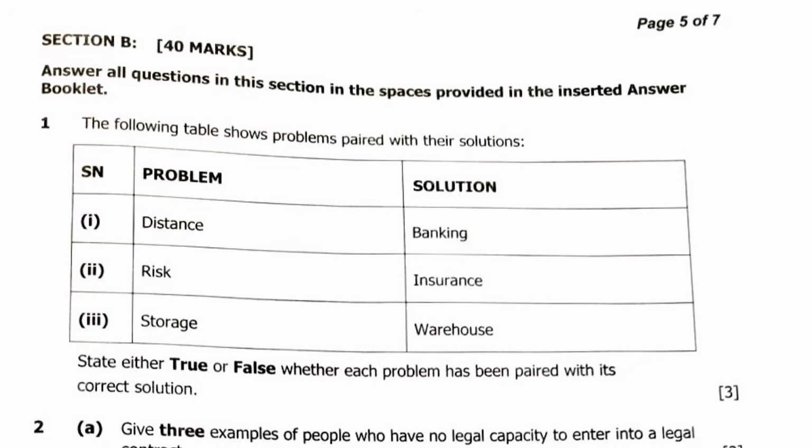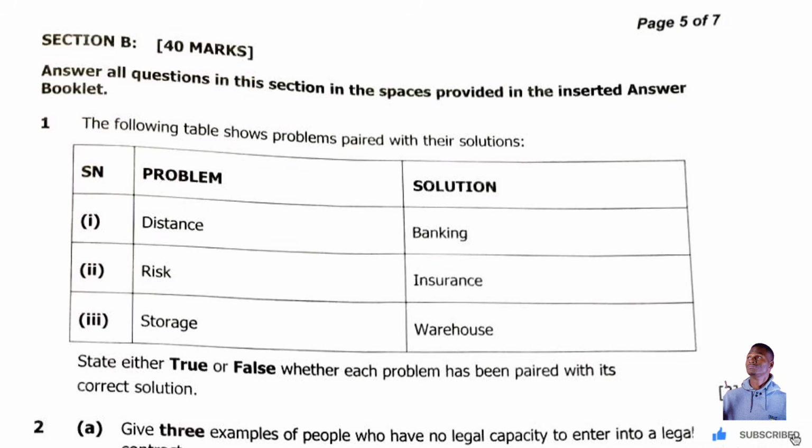Section B. Hello guys, welcome to section B of this 2024 GCE Commerce. I've already done section A. Okay, so this is section B. Section B is 40 marks. All right, so let's answer it without wasting much of the time.